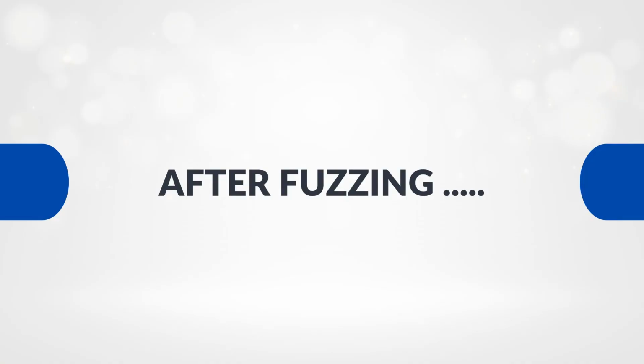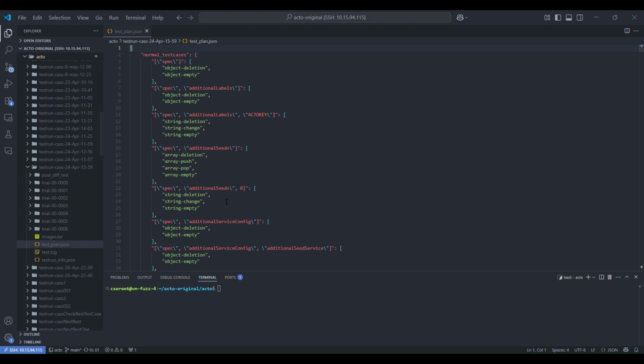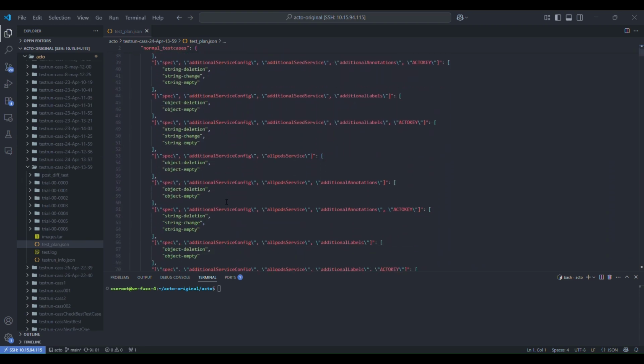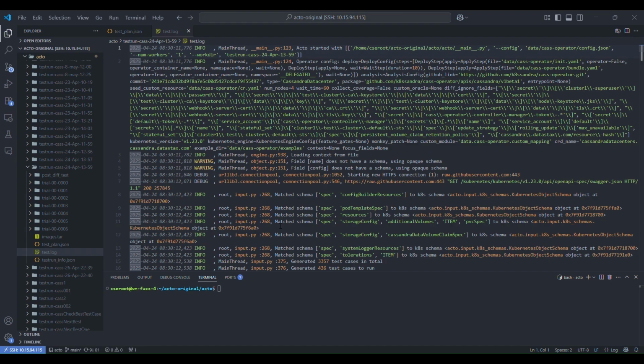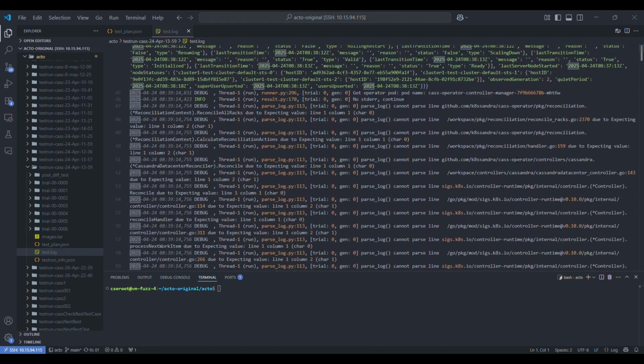After the fuzzing process completes, we can examine the generated results. Inside the working directory, you will find the trials that were executed, the test plan that guided the fuzzing, and the test logs that capture what happened during execution. Here, you can see the test plan that was used in this fuzzing session. And here are the detailed test logs recorded during the process.